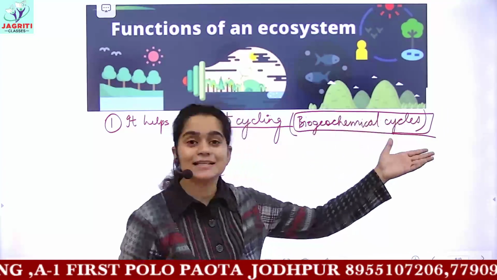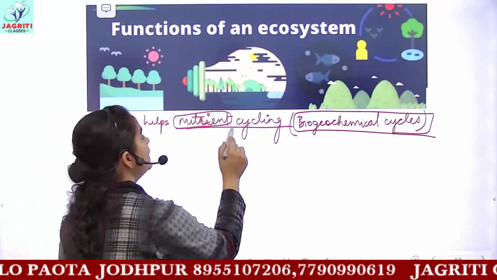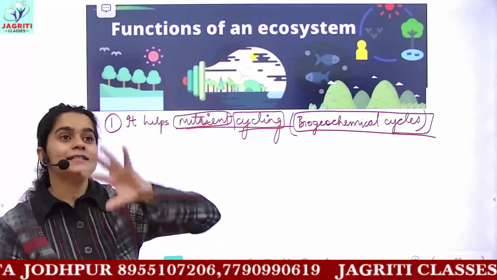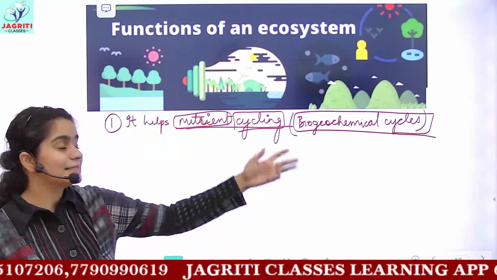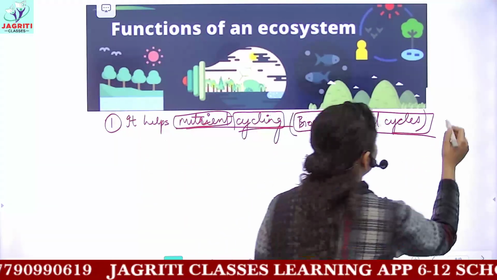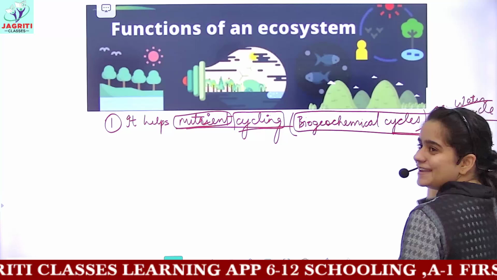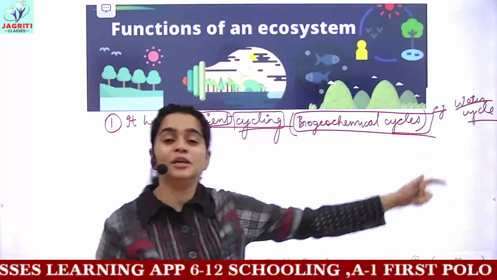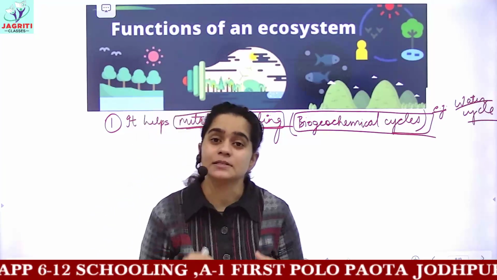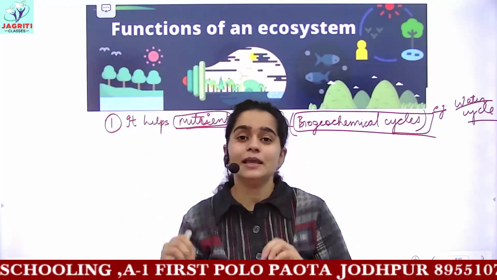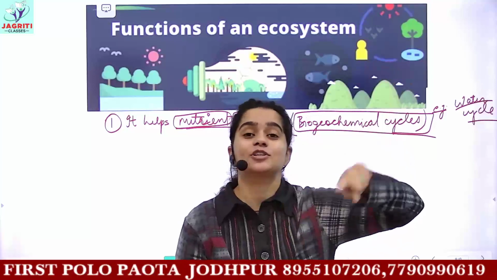So biogeochemical cycles means, see, when all the nutrients present in the ecosystem, they always undergo a cyclic process. That is, they are used up continuously and they are also released into the environment continuously. For example, if we talk of a very common nutrient like water, you have heard the term water cycle? Definitely yes. Water you can consider to be a nutrient. You know in water cycle what happens? We receive the water in form of rain, snow, and the environment also receives the water back with the process of evaporation.